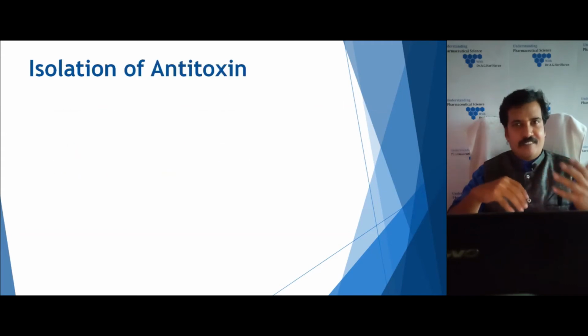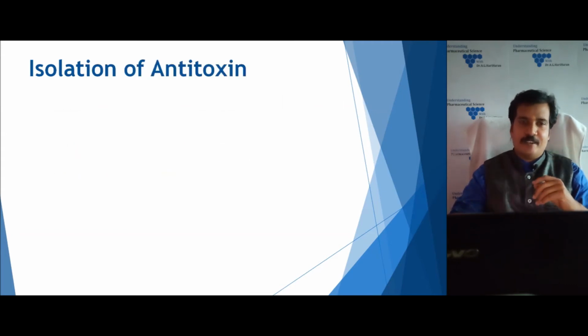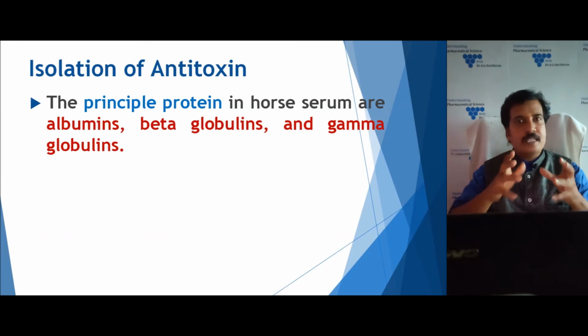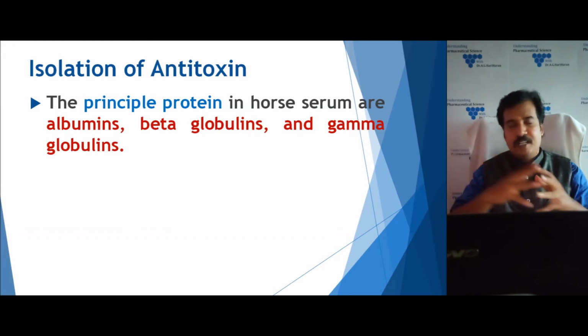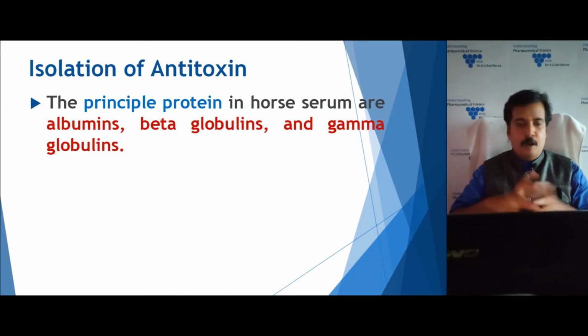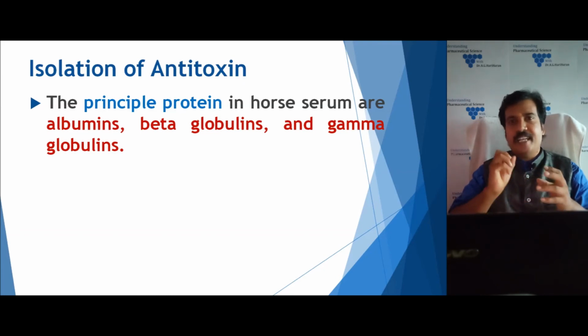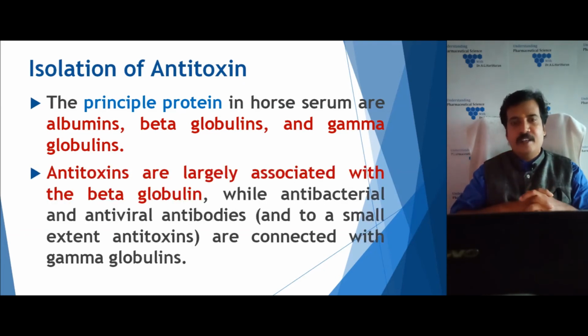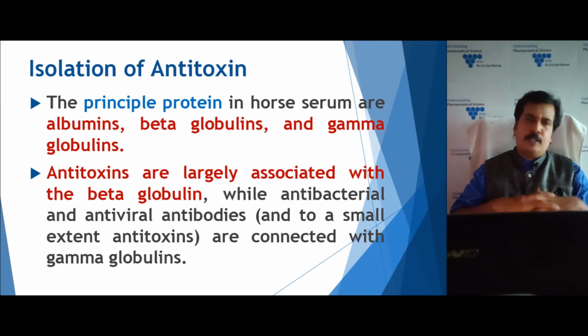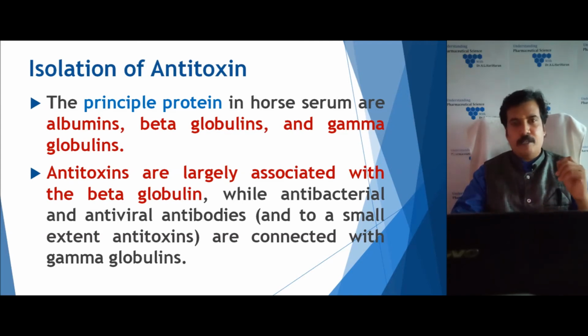The next final step is the isolation of the antitoxin. After refinement, the serum contains three basic proteins. One is the albumin, second is the beta globulin, and third is the gamma globulin. Out of these, the antitoxin is the beta globulin. So we need to isolate beta globulin from the albumin and the gamma globulin. Generally the gamma globulin will have antibacterial and antiviral antibodies, so it should be removed. We need only the beta globulin.